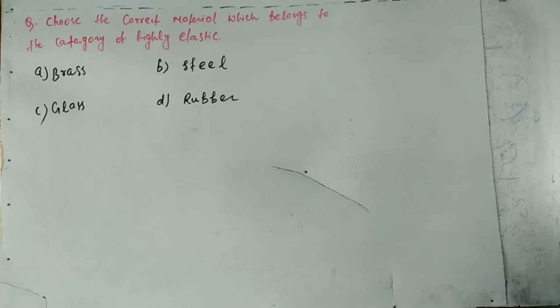Hello dears, we are studying JEE MCQ and today's question is: choose the correct material which belongs to the category of highly elastic. Options are A brass, B steel, C glass and D rubber.